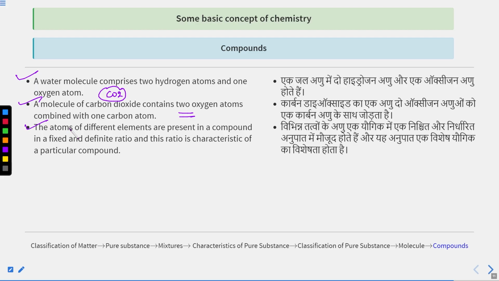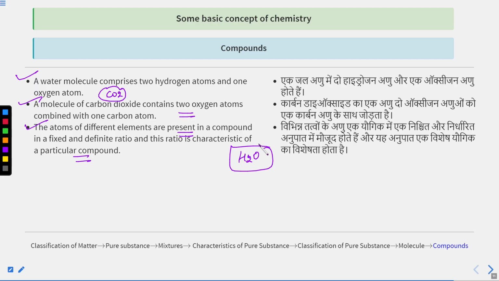But the point is here, the atoms of different elements are present in a compound in a fixed and definite ratio. Always in a fixed ratio. The number of atoms will be the same. It will not change. Not only the number, the atoms will be the same. This ratio is a characteristic of a particular compound. If I'm saying H2O is a compound, because it is a pure substance, it has constant properties throughout the sample. It means if you boil the H2O, you will get, at 1 atmosphere pressure, 100 degrees Celsius as the boiling point of water. With the help of this boiling point, with the help of these types of properties, you can identify whether this is a pure substance or not.